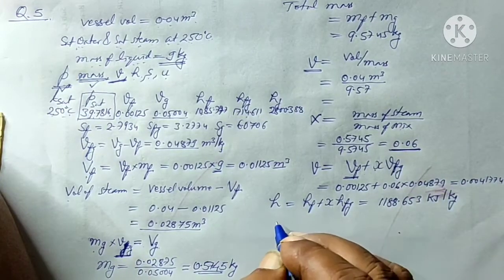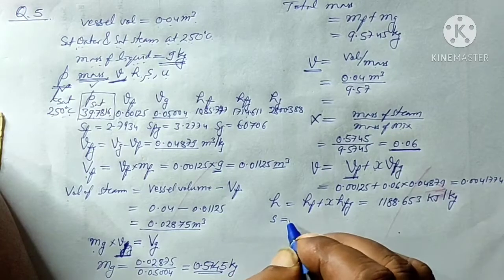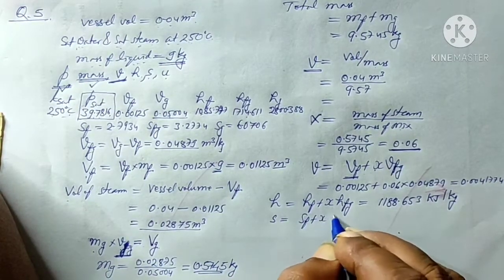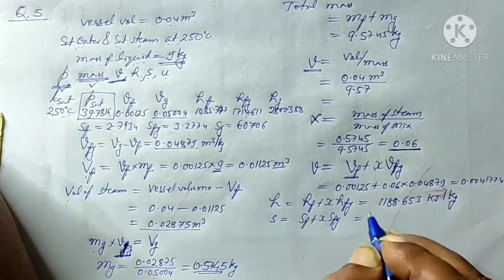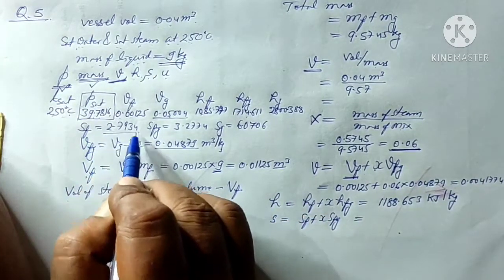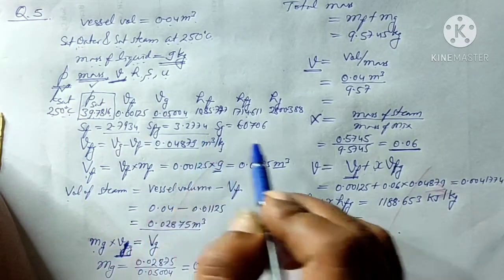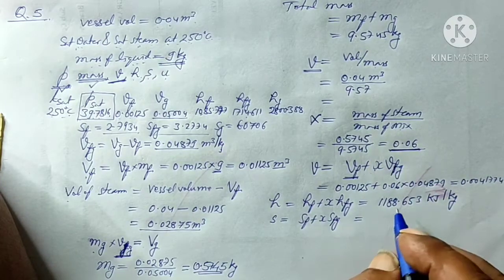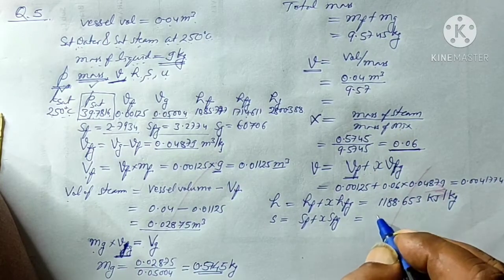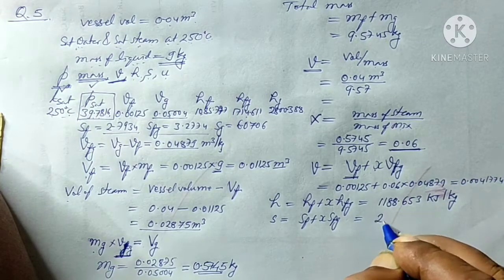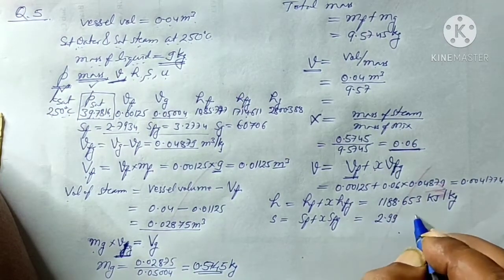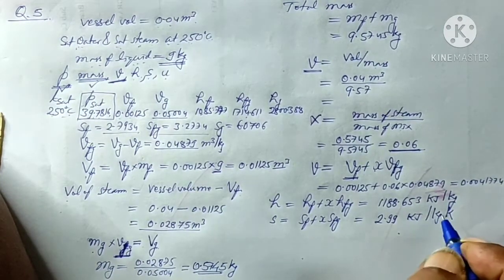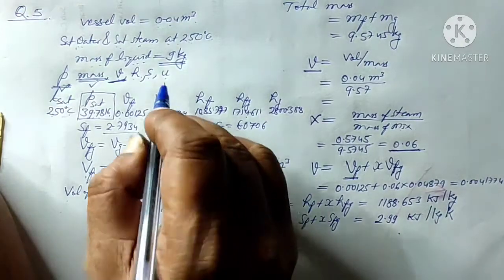Similarly, the entropy we can find out by Sf plus x Sfg. The values of Sf and Sfg we know from the steam table, and the dryness fraction we had already calculated. Substituting the values, we get the specific entropy of the mixture as 2.99 kilojoules per kg Kelvin.